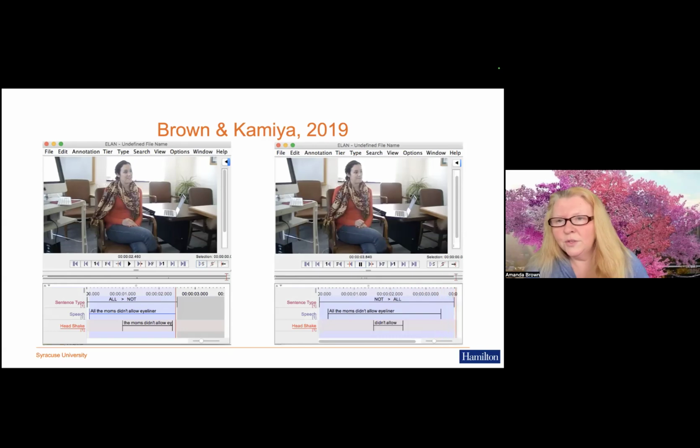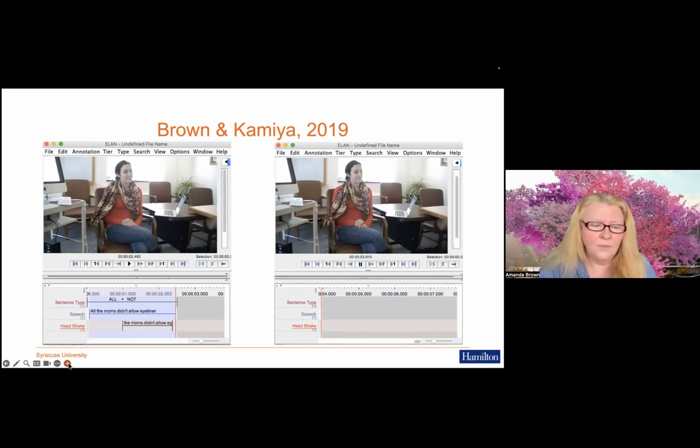So you can see other cues going on there, the eyebrow raising, but certainly a much shorter head shake there.